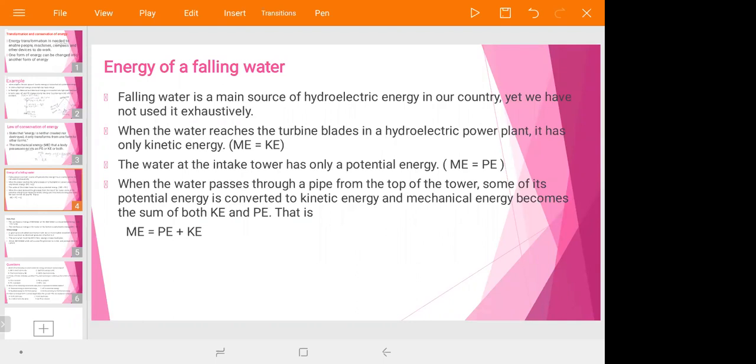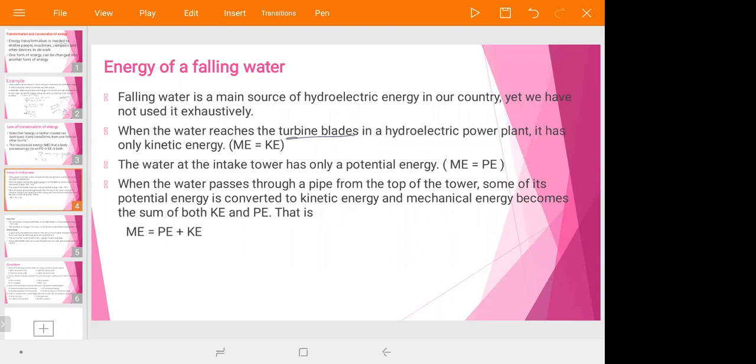What you must know under this one is that when the water reaches the turbine blades in a hydroelectric power plant, it has only kinetic energy. For example, water from the dam, when it hits the blade of the turbine, has only kinetic energy.